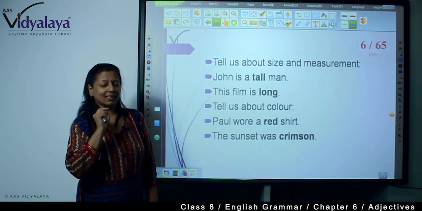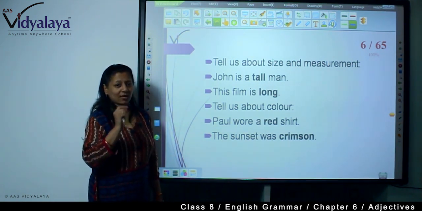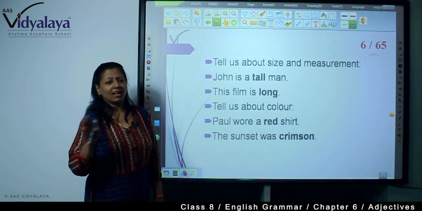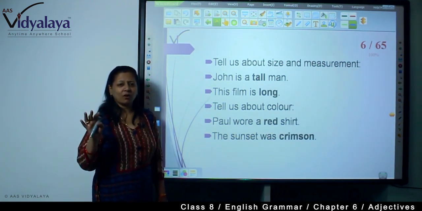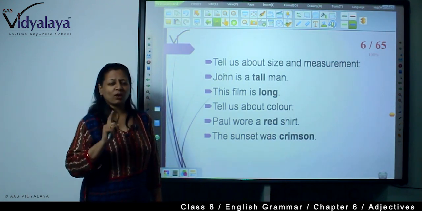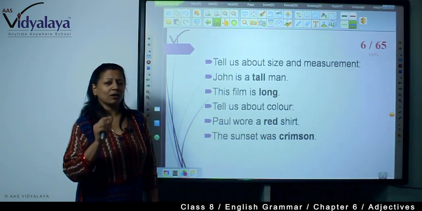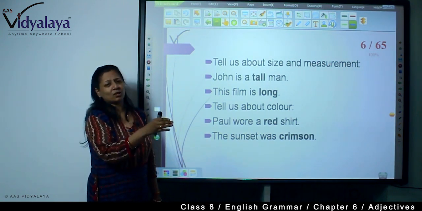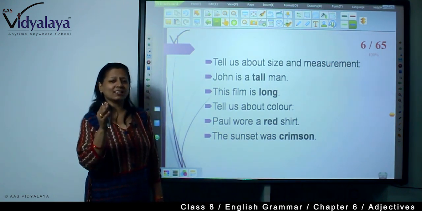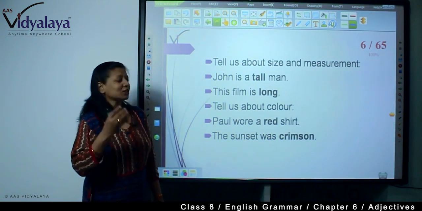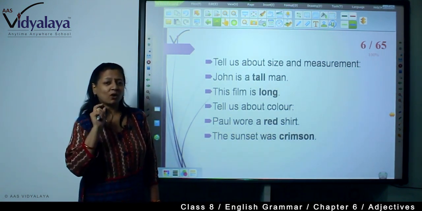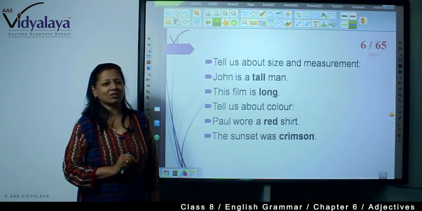And one more thing that I just want to say: adjectives only qualify a noun or pronoun. They don't qualify an adverb or verb. They only qualify a noun or pronoun. And you will find adjectives always before the noun or pronoun. So it's very easy to understand which word is an adjective. And one more thing, an adjective always has degrees of comparison.